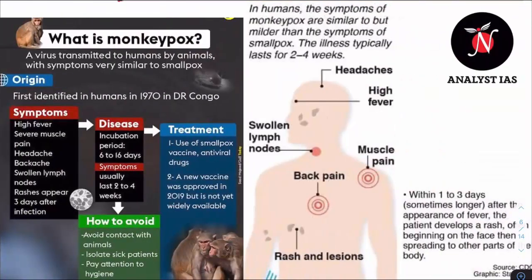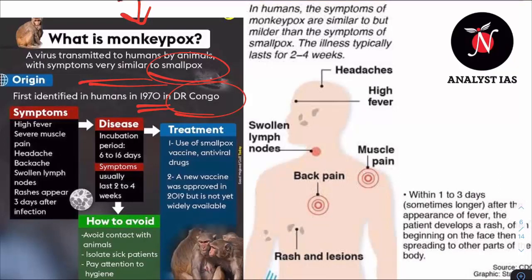Now let's understand more about monkeypox. Time and again I've been repeating, humans are infected by animals with symptoms very similar to smallpox, and that's why we have already talked about smallpox a bit while discussing monkeypox. It was first identified in 1970 in the Democratic Republic of Congo.